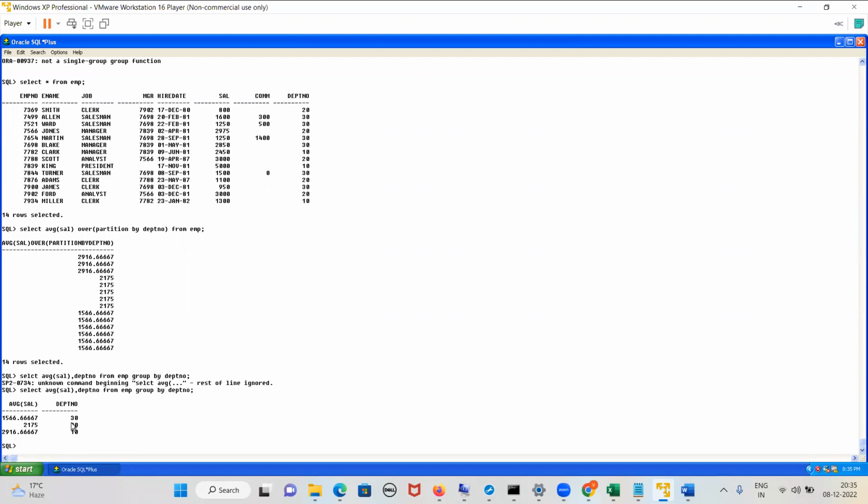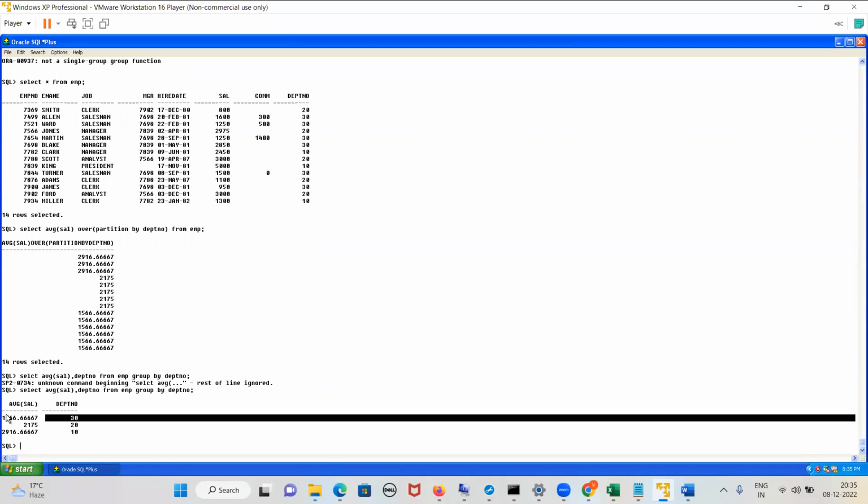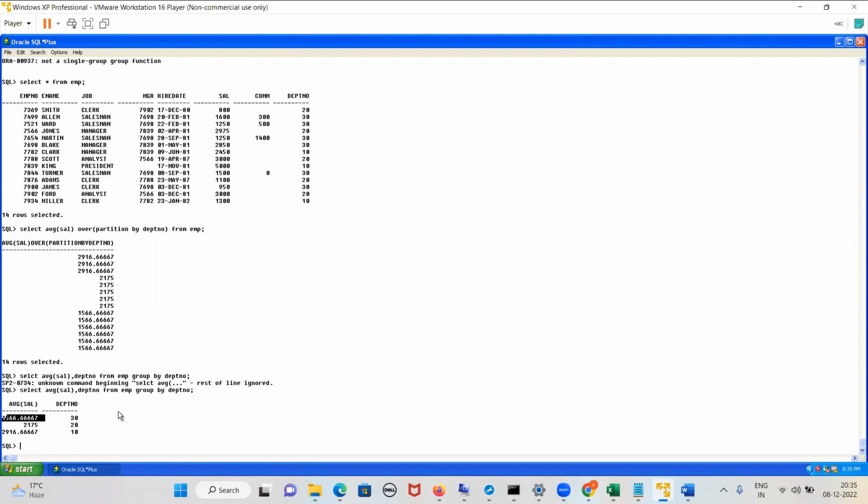Now see, what is the average salary for department 10? It is 2916.6667. Average salary for department 20 is 2175, and average salary for department 30 is 1566.667. Yes or no, guys? Now, this is called partition by.